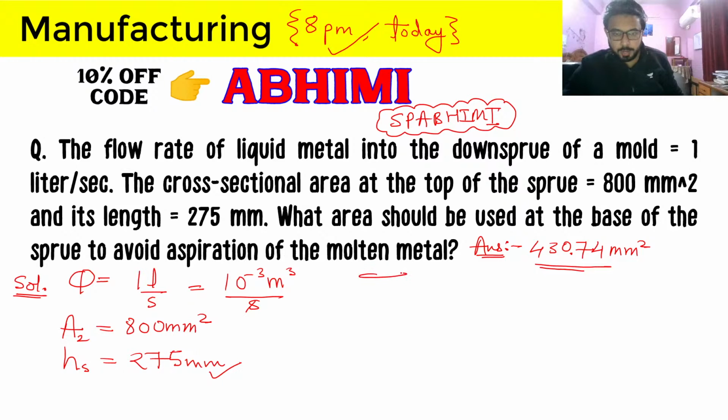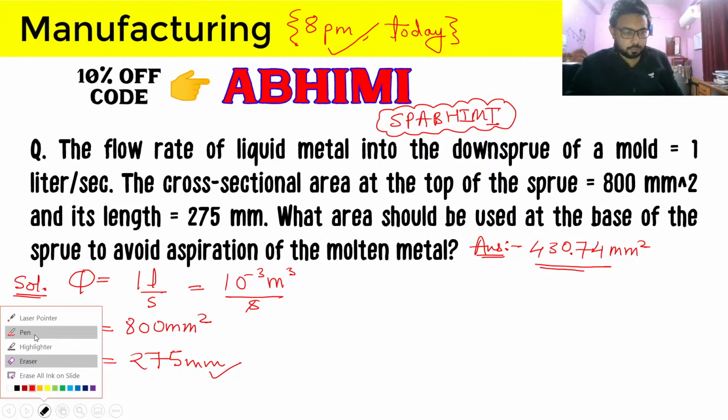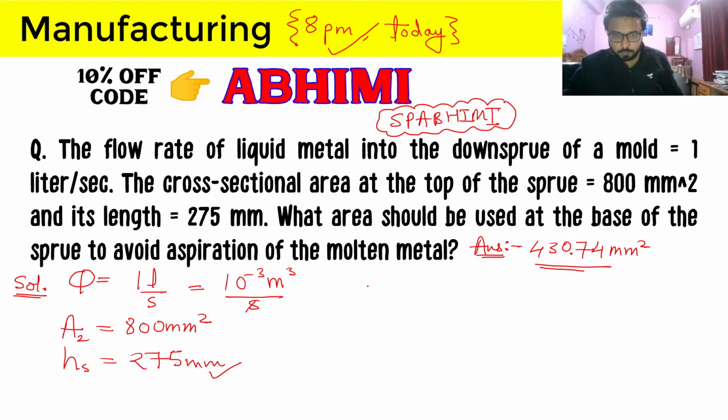So you have been provided with this. You have your pouring basin, and you are provided with this area at the top of the sprue, which is 2, and here let's say it is 3, and it is at 1. This is your pouring basin.